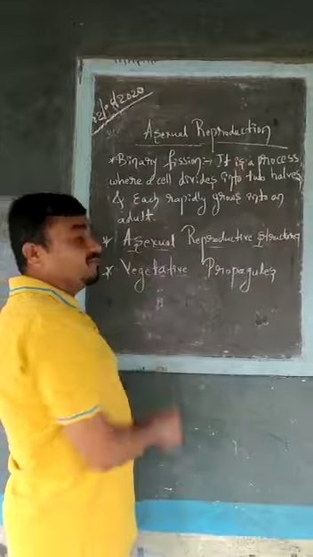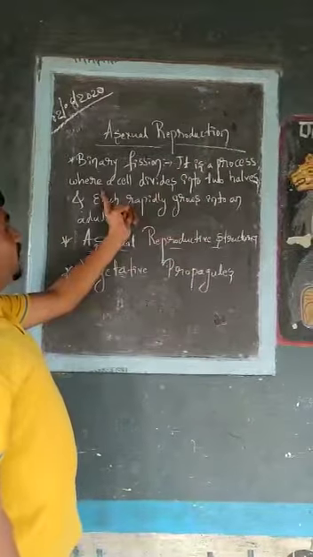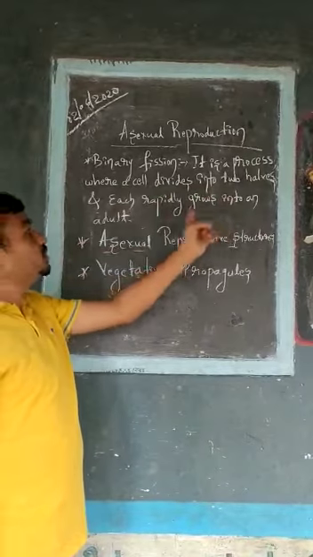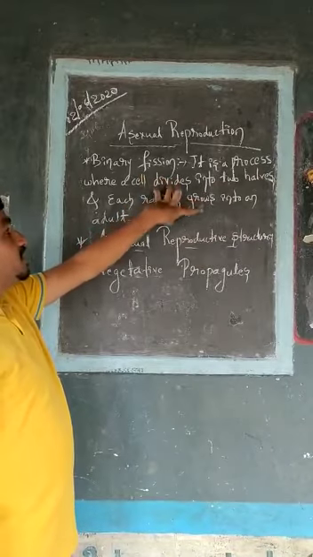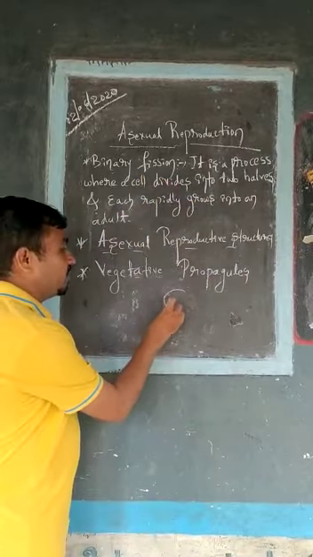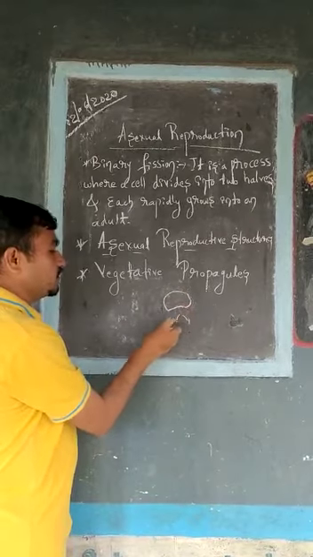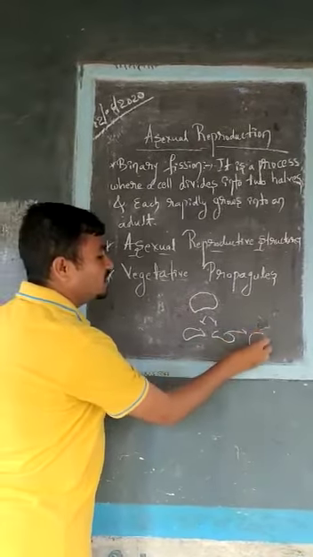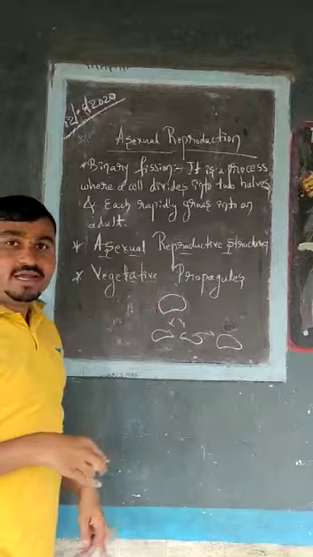Okay, binary fission means what? It is a type of asexual reproduction. It is a process where a cell divides into two halves and each rapidly grows into an adult. Here, the example is amoeba. One cell divides into two halves like this, and each half grows into an adult amoeba. This process we call binary fission.